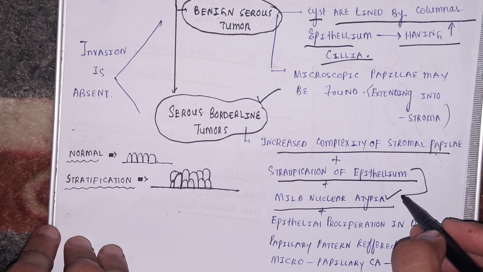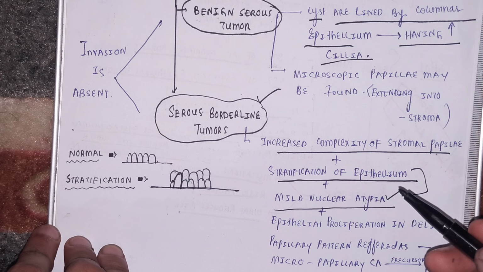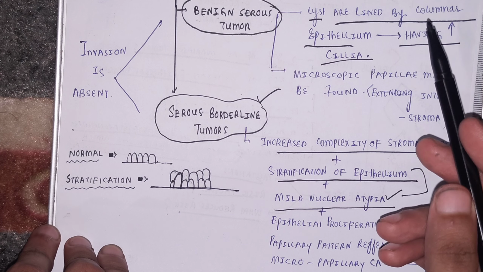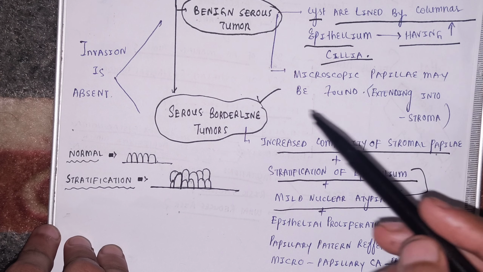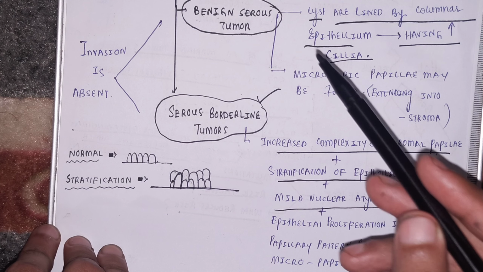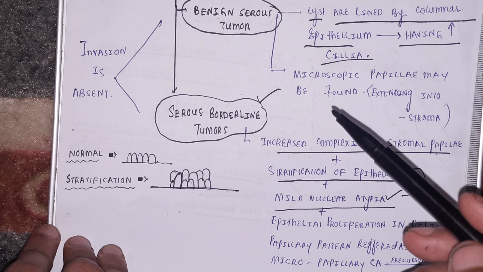These two things were absent in the benign serous tumor. In benign serous tumor, there will be only columnar epithelium, no stratification. And in the benign serous tumor, there was no nuclear atypia.